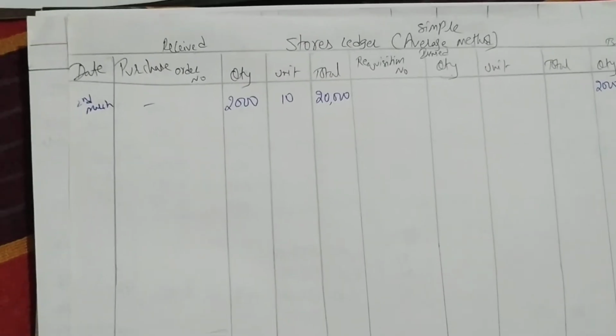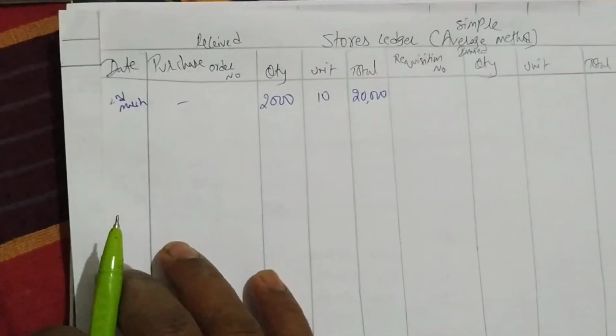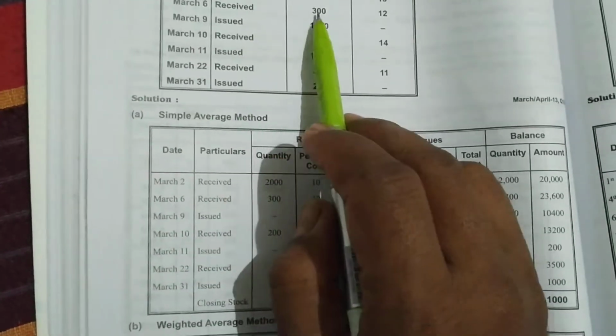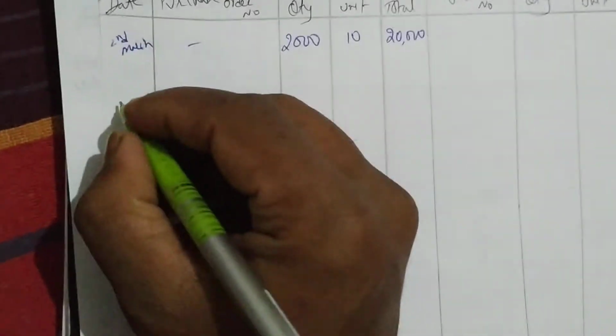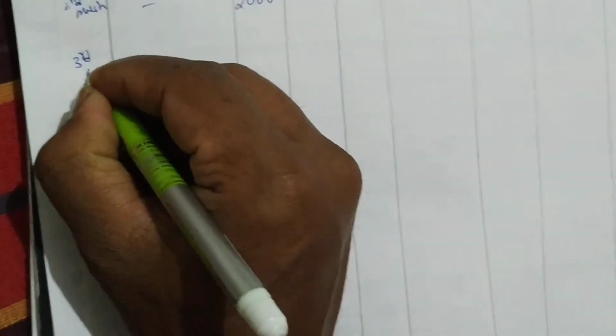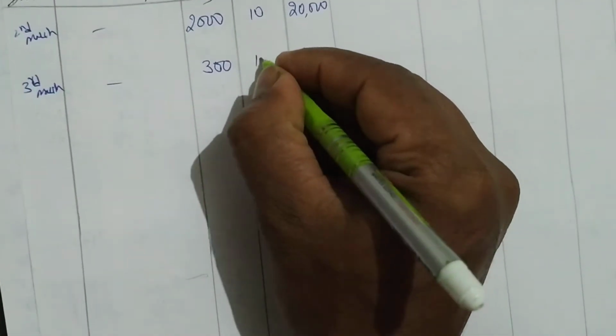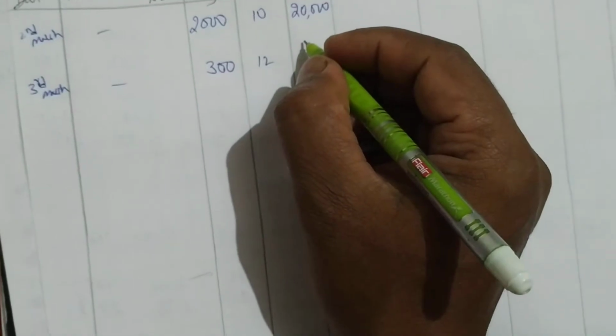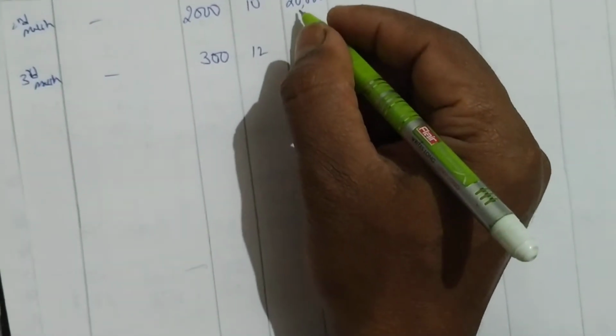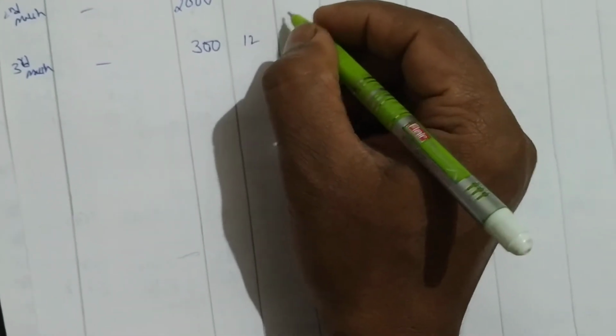So this is our first entry. Next, on March 6th again we have purchased. March 6th, received 300 units at rupees 12. Let us write the date, no purchase order number, we have purchased 300 units at rupees 12, and this amount will be 300 into 12, 3600.